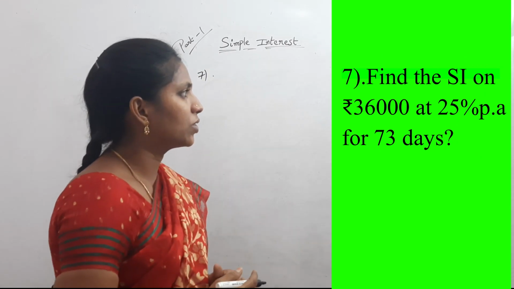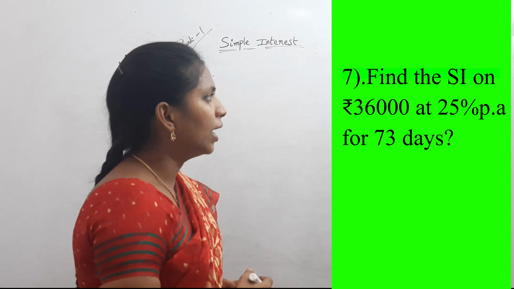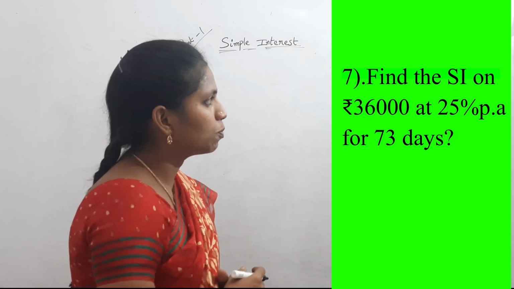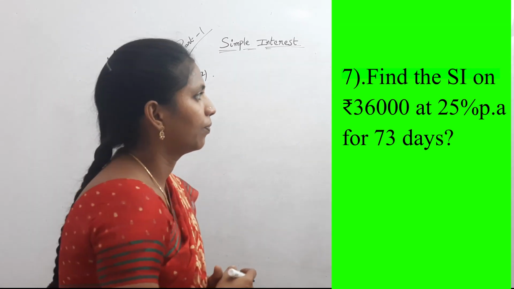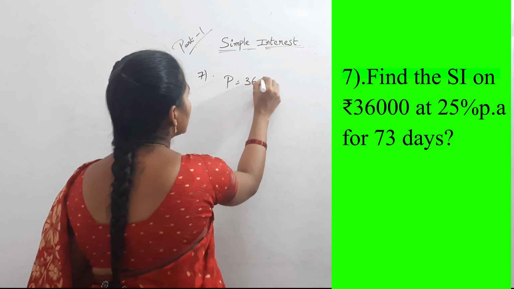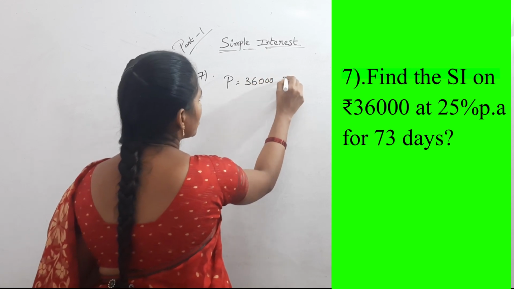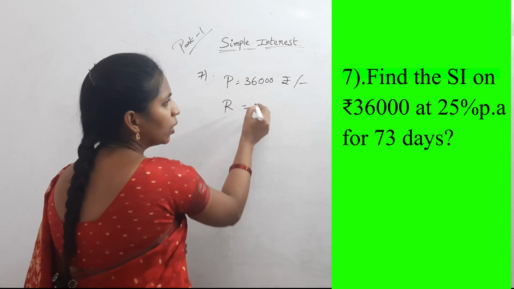Now see seventh question. Find the simple interest on 36,000 at 25% per annum for 73 days. Here principal equal to 36,000 rupees. And rate of interest are equal to how much?